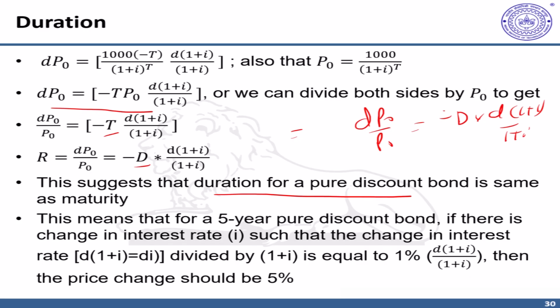Which also means that if there's a 5-year pure discount bond and there's a change in interest rate, for example, 1% change (here we are defining change as d of (1 plus I) upon (1 plus I)), then for a 1% change in interest rate, the price should change by 5%, or the return on the bond should be 5% positive or negative, depending on whether yield falls or rises.